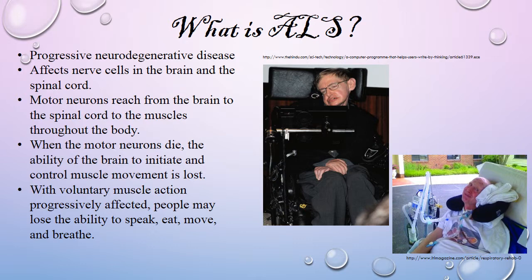What is ALS? First, ALS is a progressive neurodegenerative disease that affects the nerve cells in the brain and the spinal cord. Motor neurons reach from the brain to the spinal cord and from the spinal cord to the muscles throughout the rest of the body. Individuals with ALS have a degeneration in the motor neurons that die, so the ability of the brain to initiate and control muscle movement is lost. With the voluntary muscle action progressively affected, people may lose the ability to speak, eat, move, and breathe.